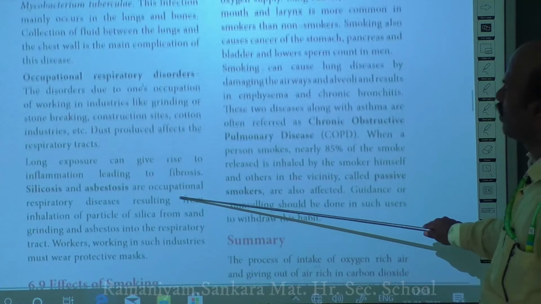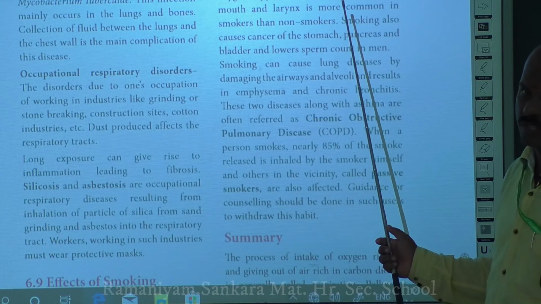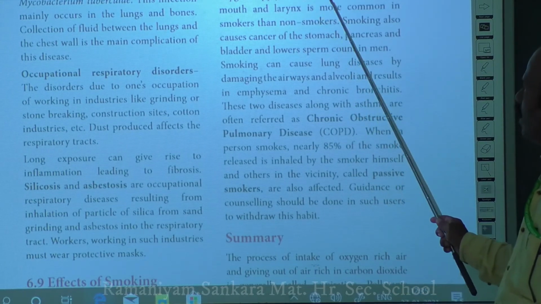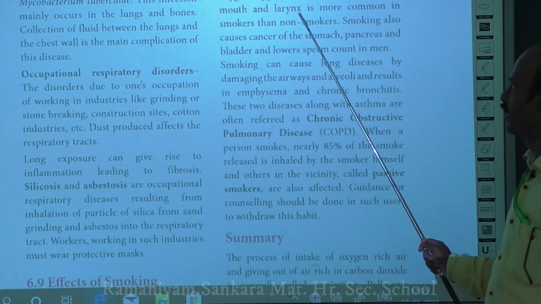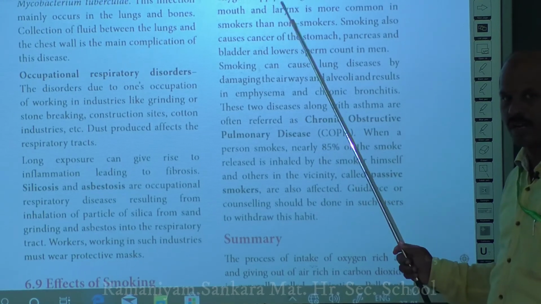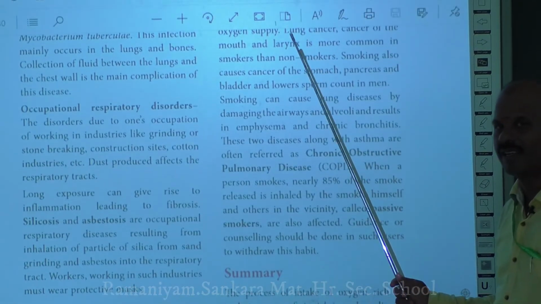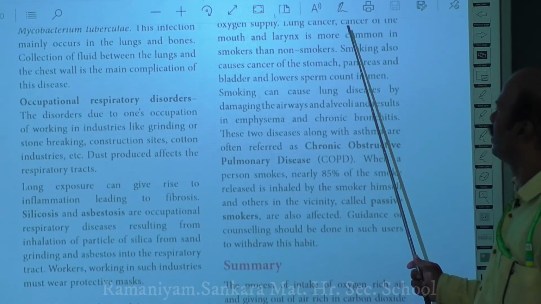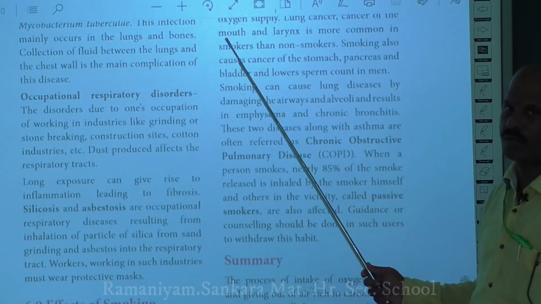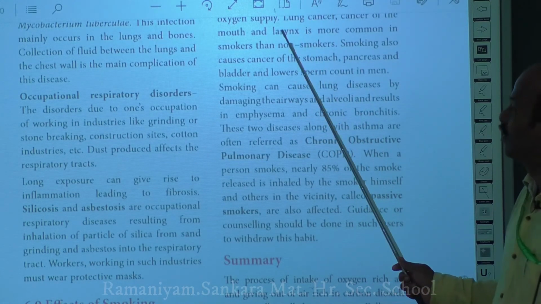Okay, next to cardiovascular disease, another important disease that you can acquire because of inhaling smoke, or because of smoking, is lung cancer. Cancer in the mouth and the larynx is more common in smokers. So if you are a chain smoker and not able to avoid smoking, you will be highly prone to get lung cancer, mouth cancer or larynx cancer. This is a common cancer usually seen in a long-term smoker.